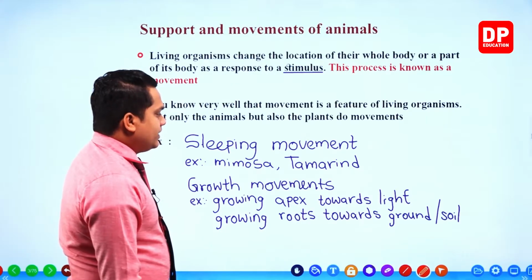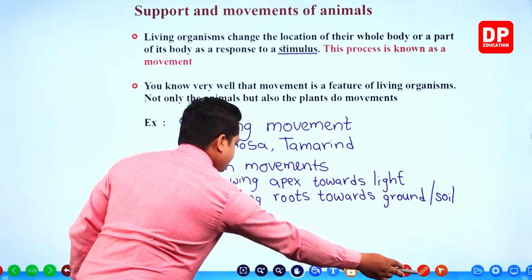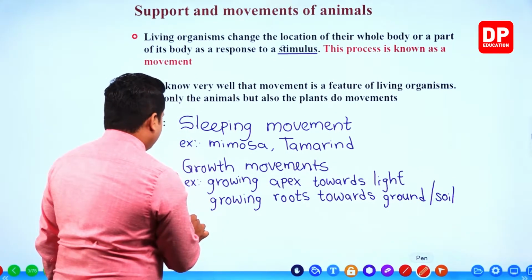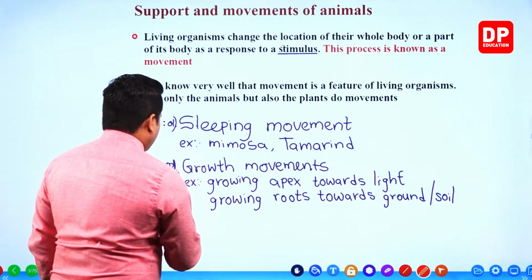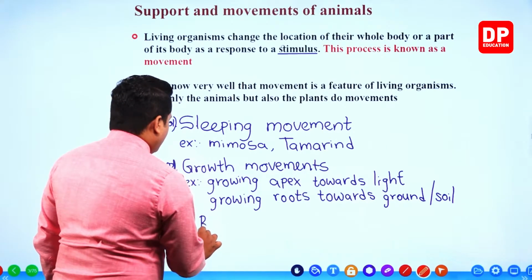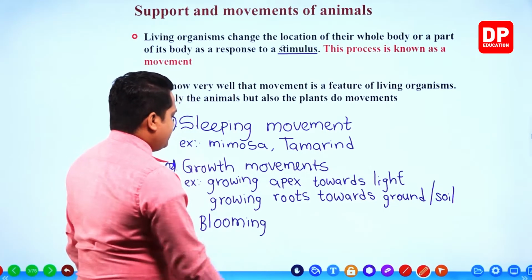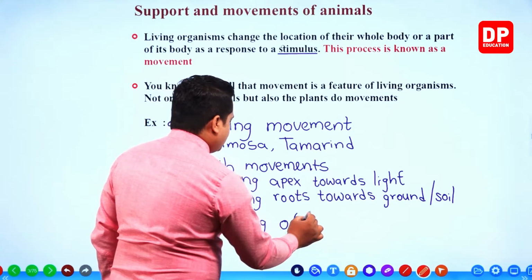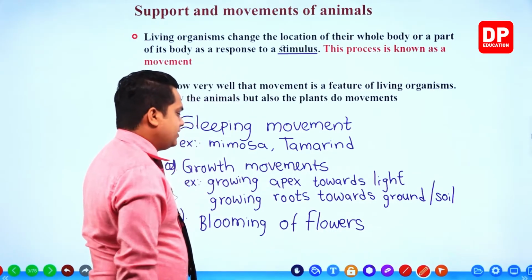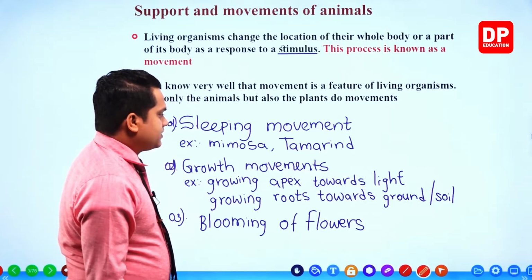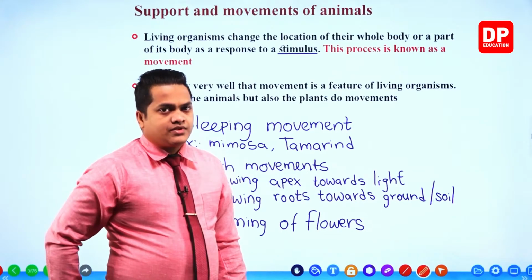Growing apex towards light. Then I'll take the slide somewhat up. Another example. So this is number 1. This is number 2. Number 3. Blooming of flowers. Right? Blooming of flowers. So like that way there are different kinds of movements that we can observe within the